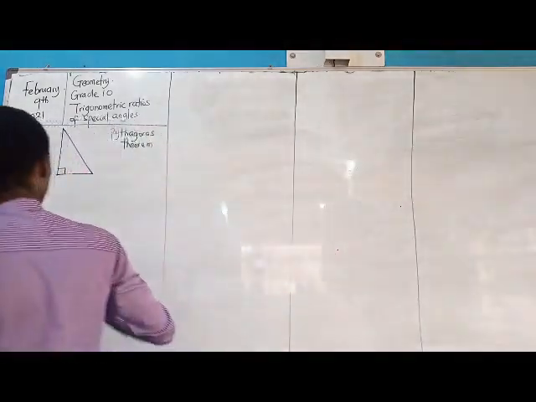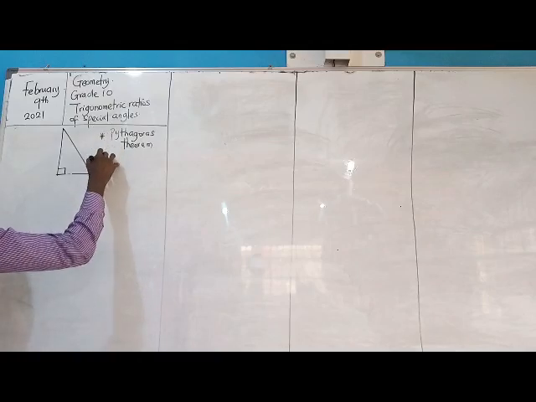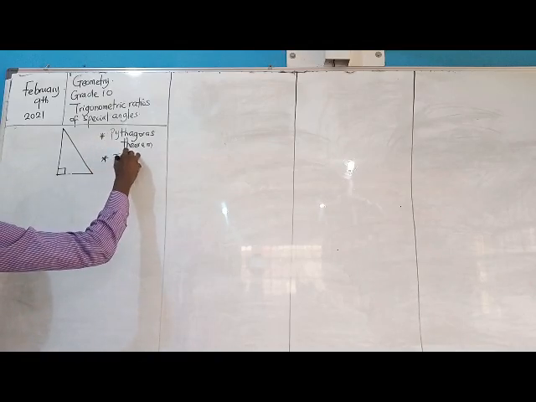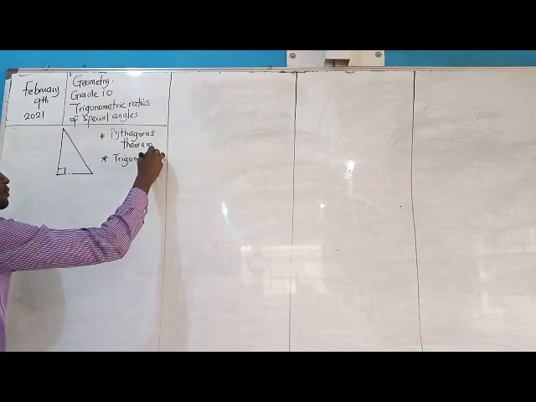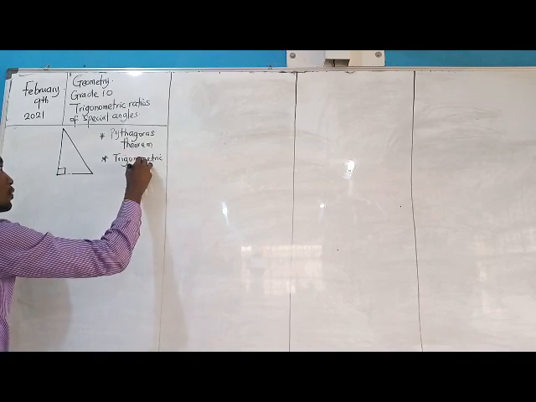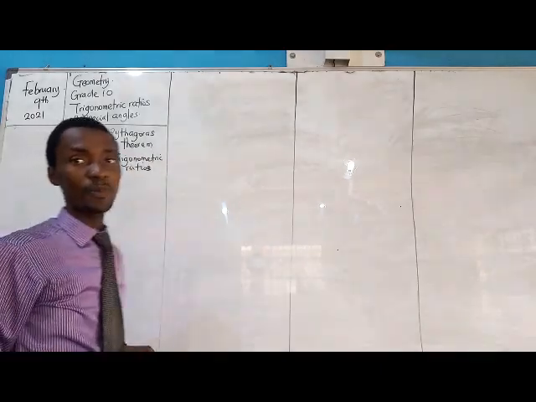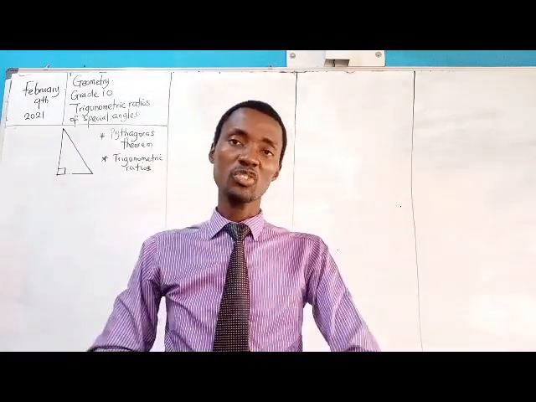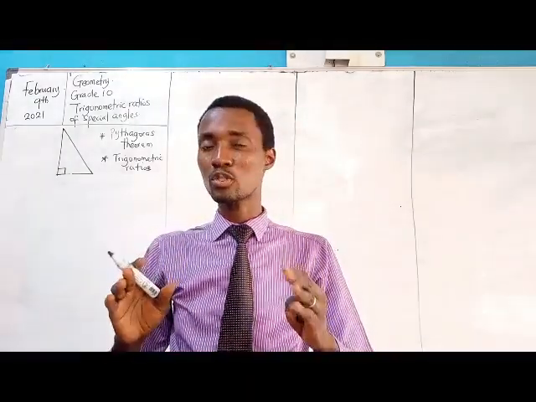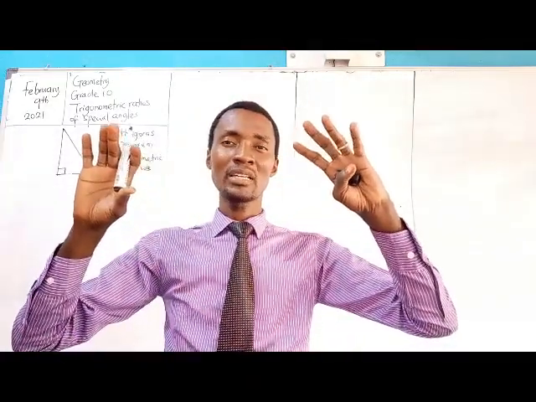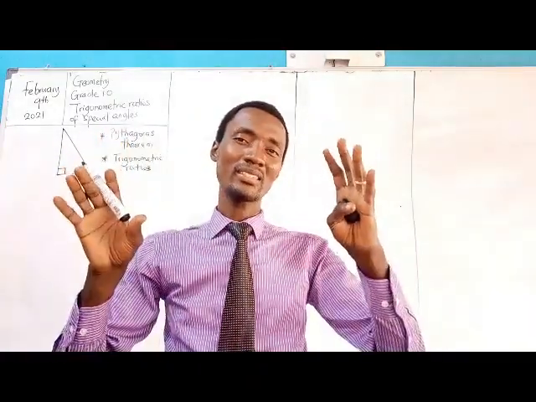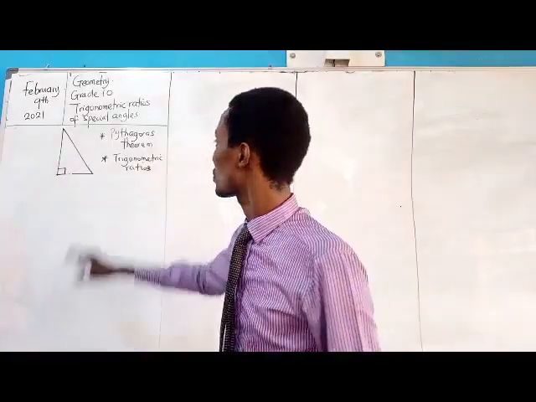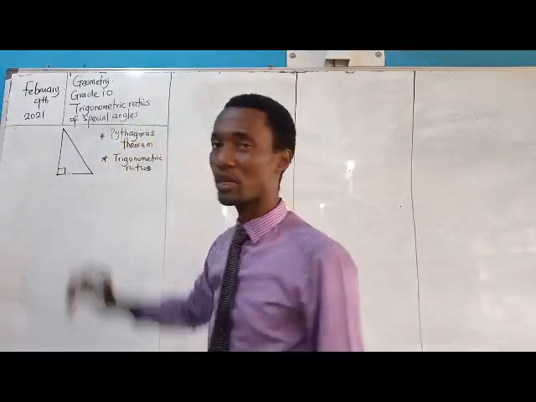And then another important concept that comes to mind here is a matter of your trigonometric ratios. I hope to do a special video on this some other time, but for today, for constraint of time, I will go straight to look at more or less special angles, trigonometric ratios of special angles.